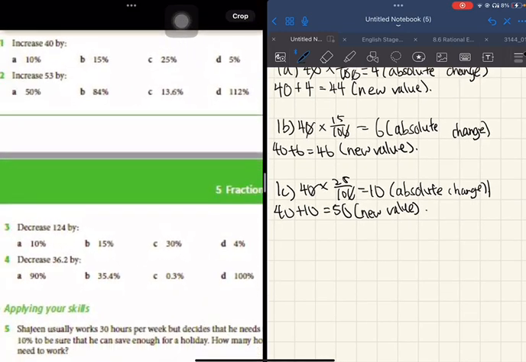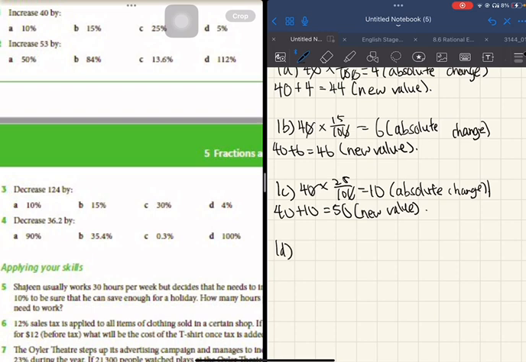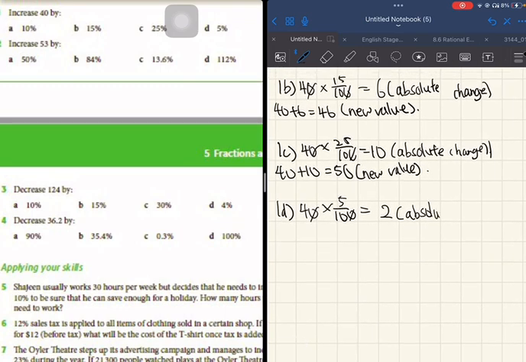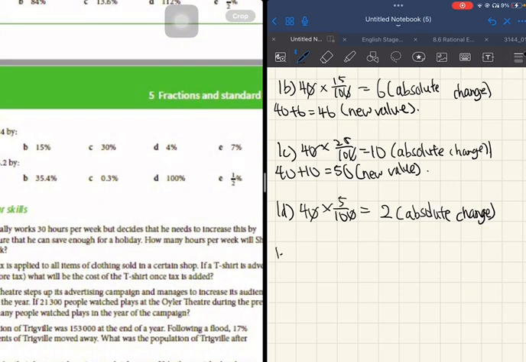Now for question 1d, increase by 5%. And then you will get 2, because 5 times 4 is 20, and then 20 divided by 10, you get 2. This is the absolute change. Sorry, 40 plus 2, you get 42. This is the new value.